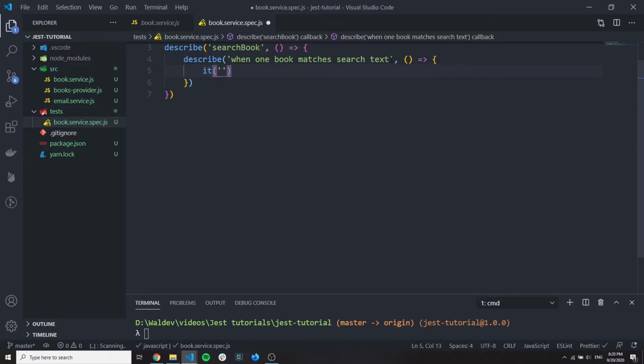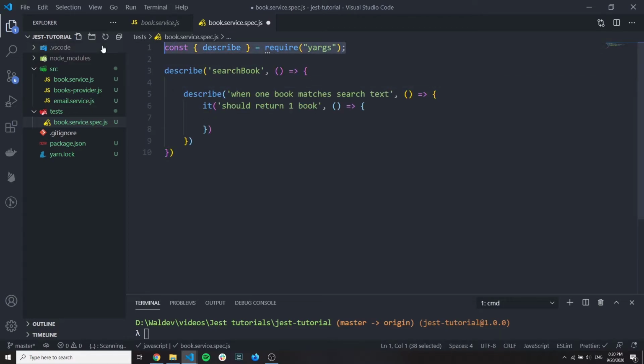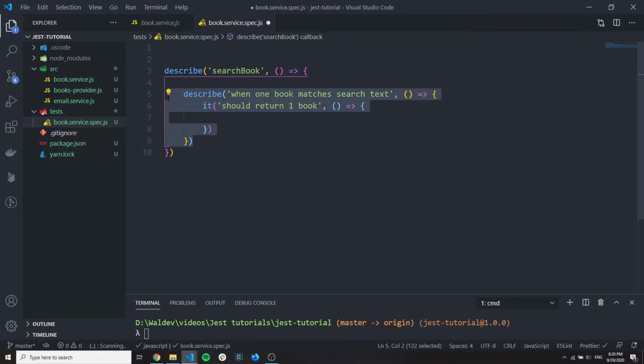Let's make an it block here. This function should return one book, in my opinion. So this is the happy path for us, the first case. Here I created the main describe, which says what function we are going to test, and then the first test with a condition. The first describe here is a condition. The condition is when one book matches the search, and what should happen? It should return one book.